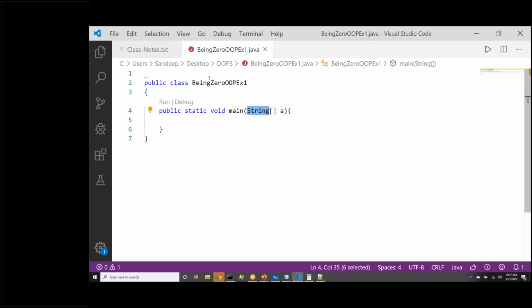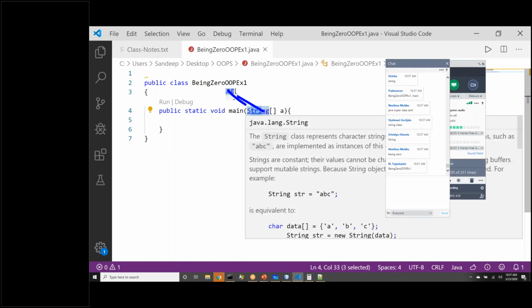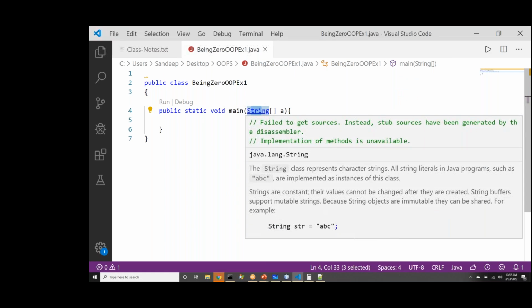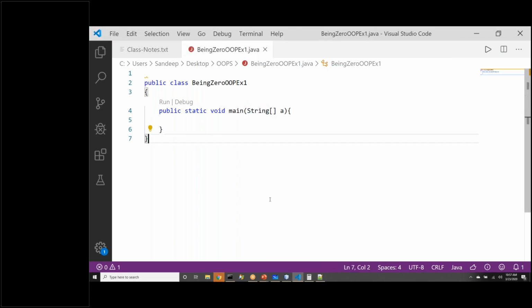Right? So two classes involved are this and this. If you see, if I ask you now, what is the relationship of string class with being 0 OOP class? If I ask you, do we have is a relationship between them? Is there is a relationship? Can you tell me if this relationship is a? Answer is no. Do we have has a relationship?